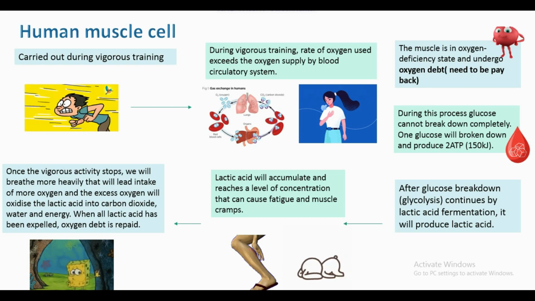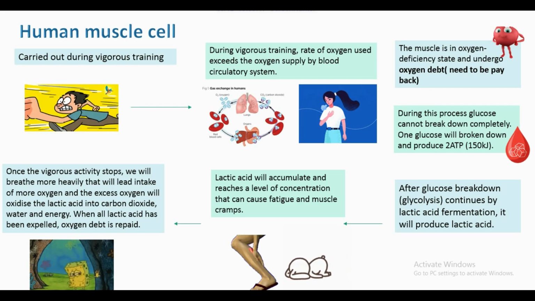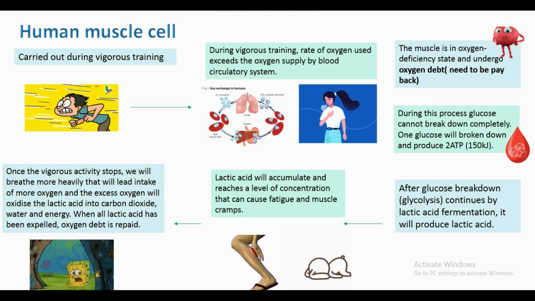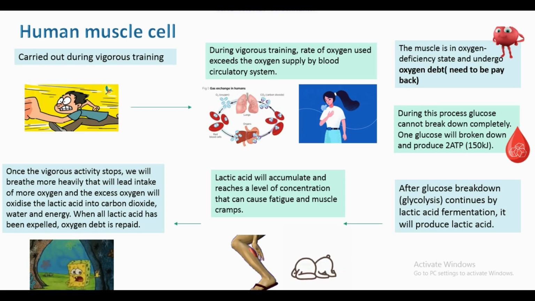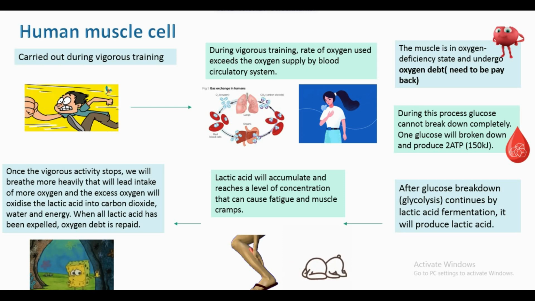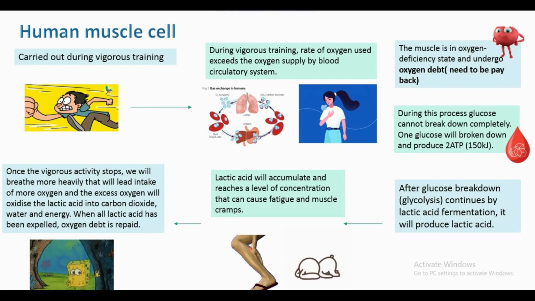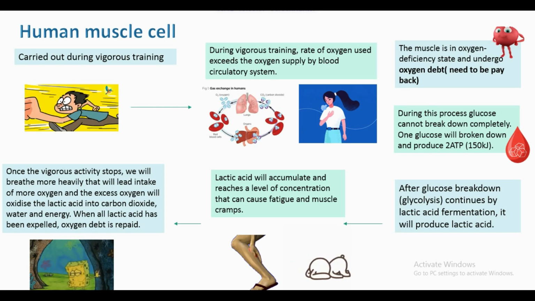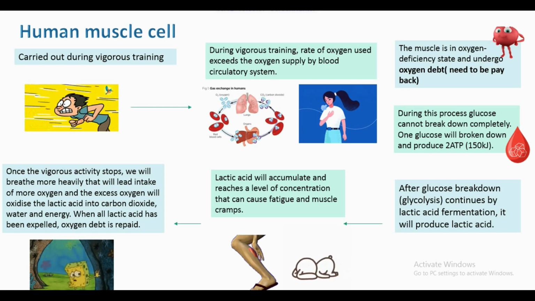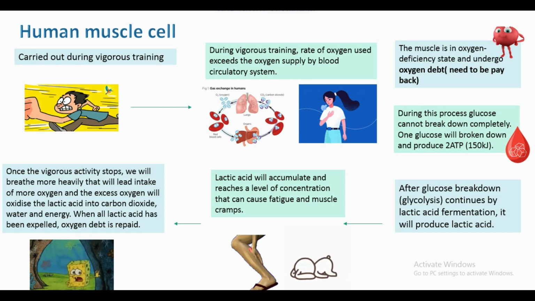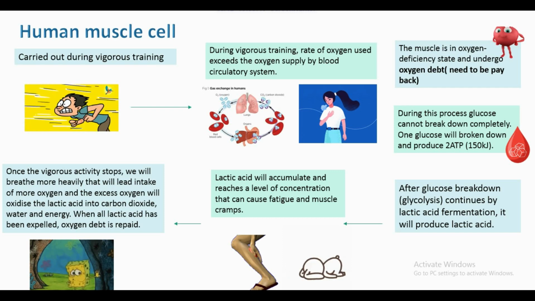So how does this lactic acid act on your body? It will accumulate during the process. If you remember, this process is quite short, meaning it does not require a long time to produce. In 1 hour, maybe you can perform 10 rounds of this, but for aerobic, maybe you can perform 2 or 3. So the high production rate will make the lactic acid accumulate.